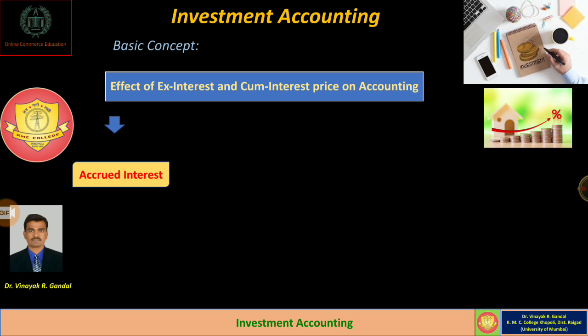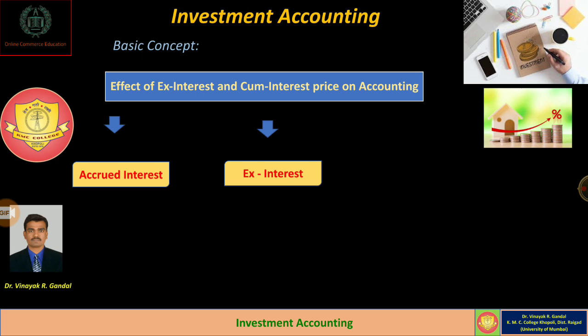So whatever transaction has been made, either ex interest or cum interest price, first of all, the person needs to calculate the interest from the last due date up to the date of purchase for the purpose of calculation of accrued interest. And second, if investment is made at ex interest, when a security is purchased on any day after the due date, the price may either exclude or include such accrued interest.